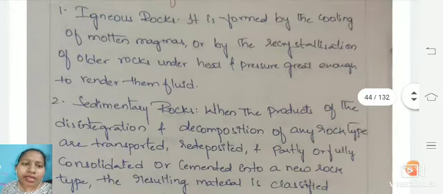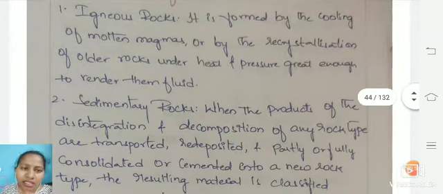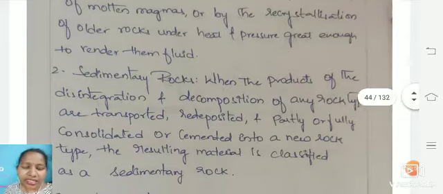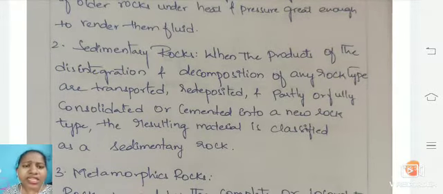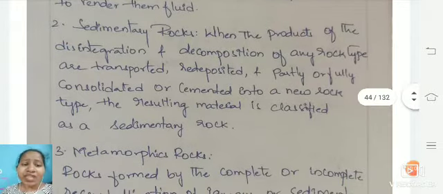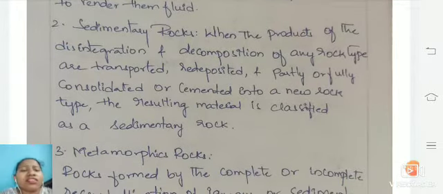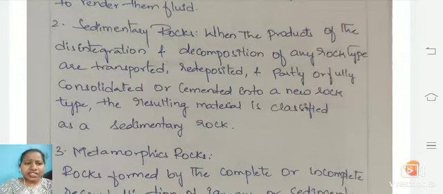Due to the overheat pressure, it retains the liquid outside. And the next one is sedimentary rock. As we all know, sedimentary rock is mostly disintegrated and decomposed by any type of transportation and deposited anywhere. It also gets consolidated, and new rocks are formed as a result of this material, and this is classified as sedimentary rock.